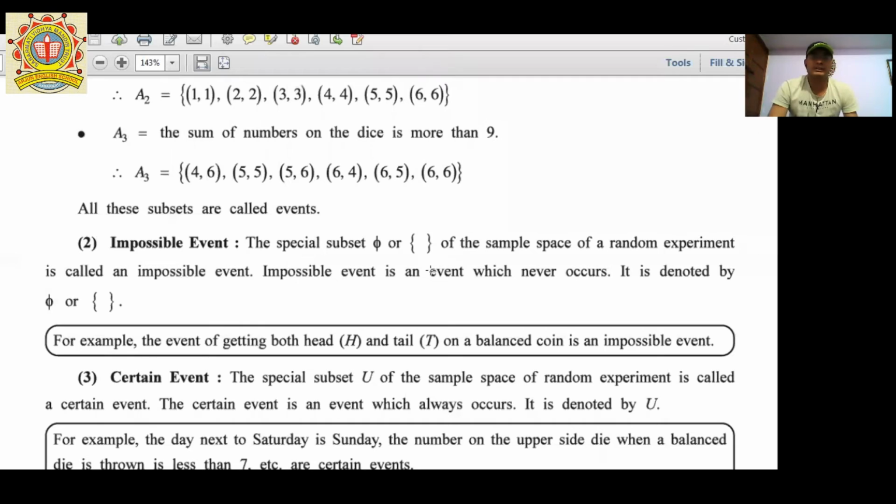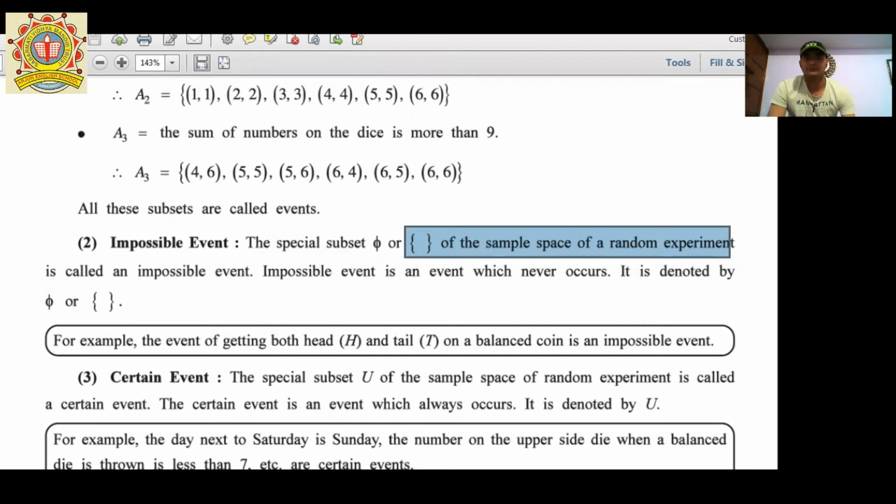Next one, that is for impossible event. What is an impossible event? The special subset phi of the sample space of a random experiment is called an impossible event.